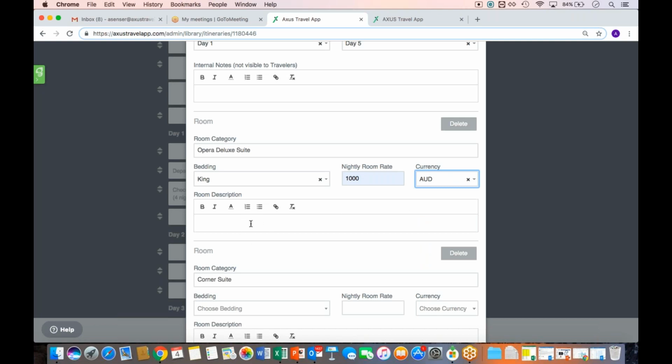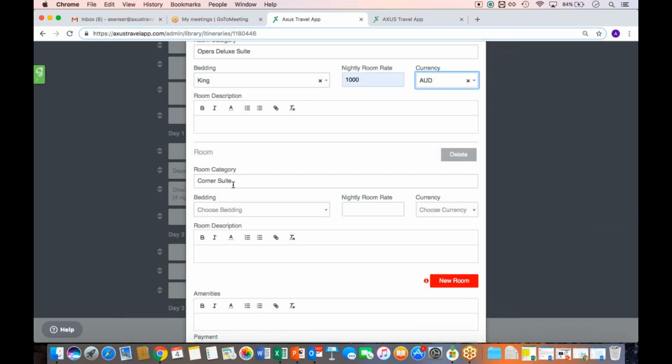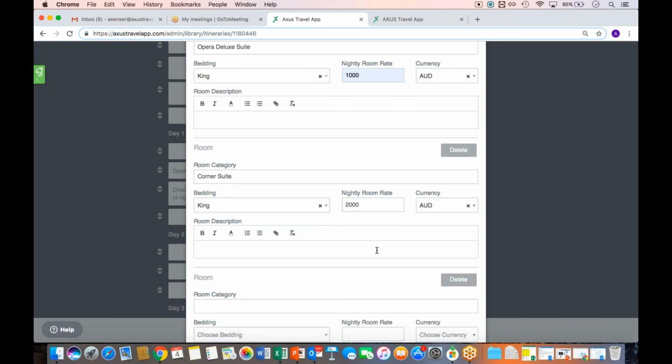Maybe I want to put a little bit of a room description if you want to show a bit of differentiation between one room to the next. You could even copy that from the hotel's website if you choose. But I'm going to keep it really clean and simple and give them the room category, the bedding, and then the rate. And then we'll move on. Maybe now we have a corner suite that's a little bit more expensive. I'll add in those details here. And then continue. And maybe we want to do one more room here.